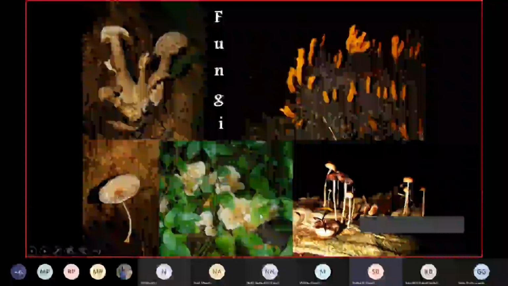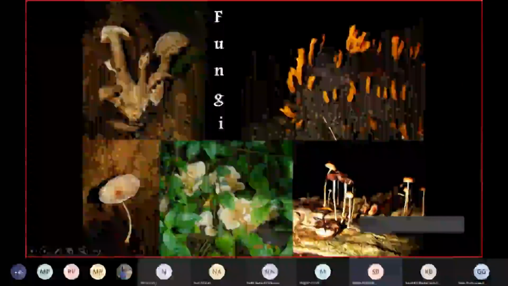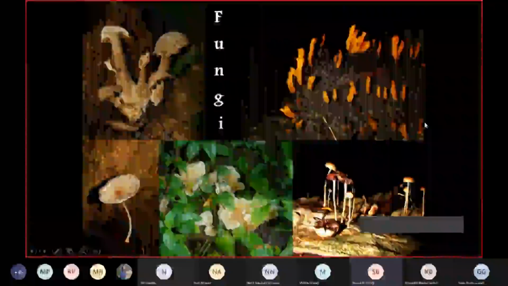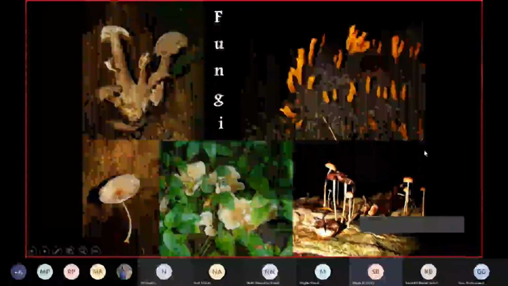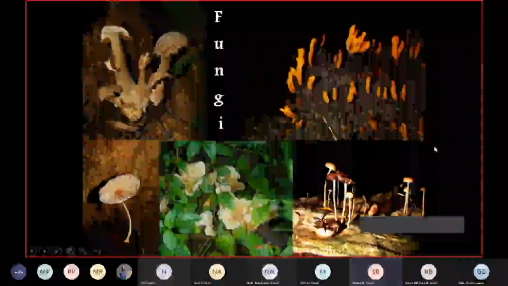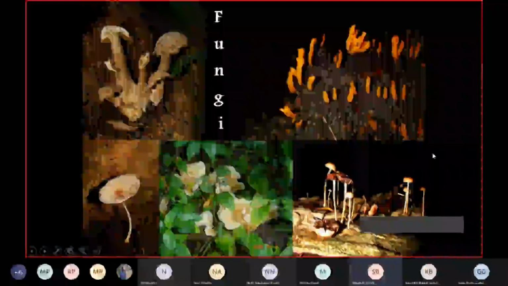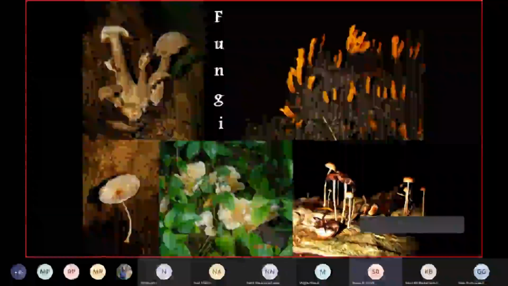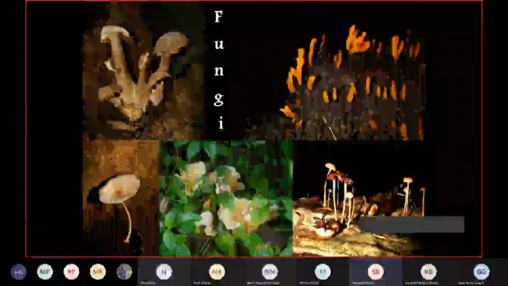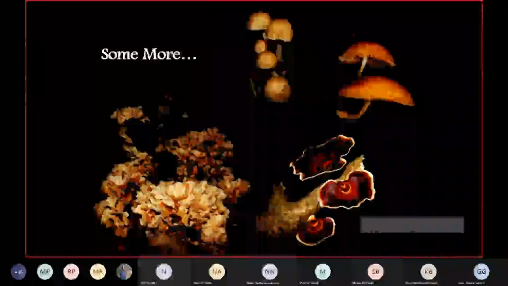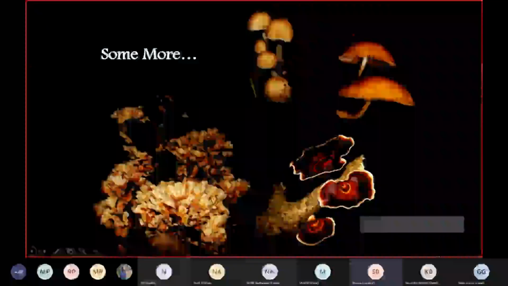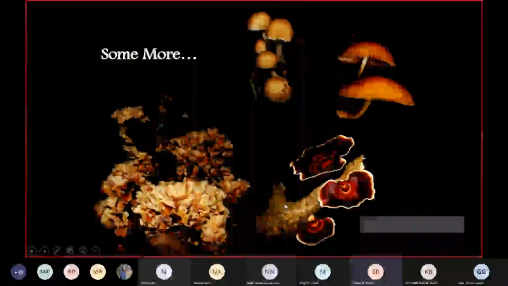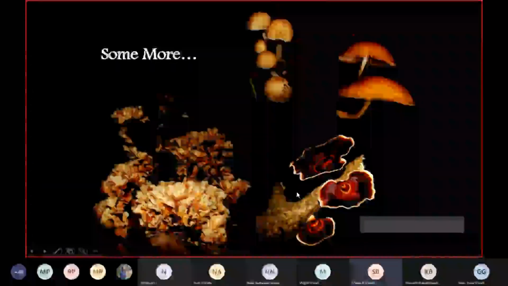different types of fungus which are saprophytic in nature, that is, they grow on dead and decaying organisms and perform a very good role of mineral recycling for the ecosystem. They were also present. So these are some of the fungus species, different types of fungus which were present in the whole IIT campus. Next. So these are some more fungus photographs which were taken during the 2009 study. Next, please.